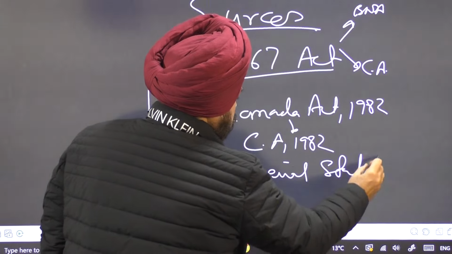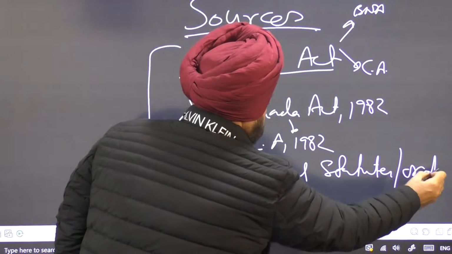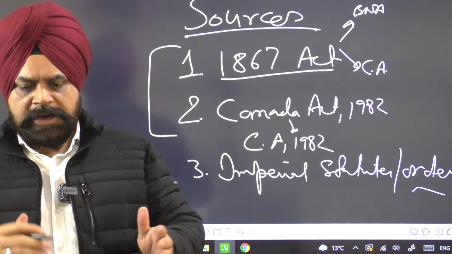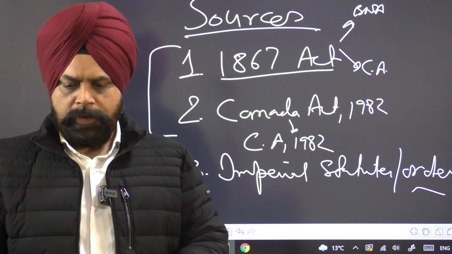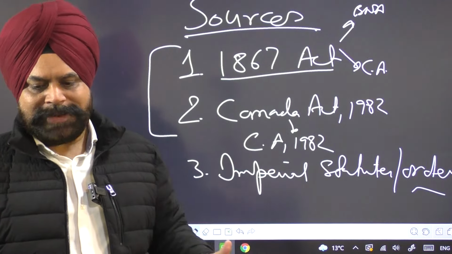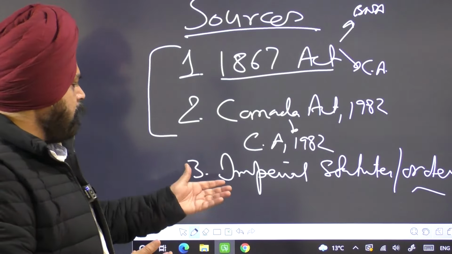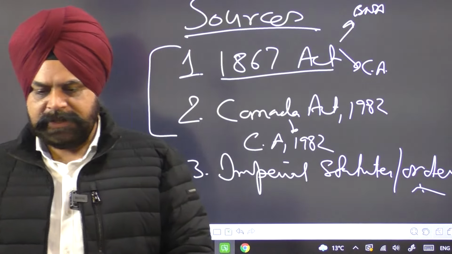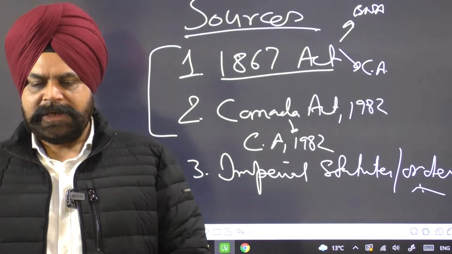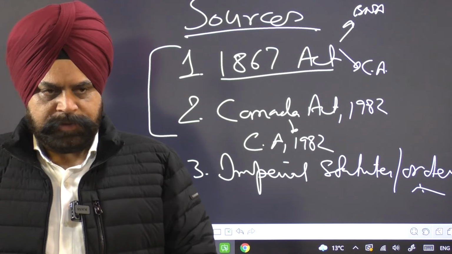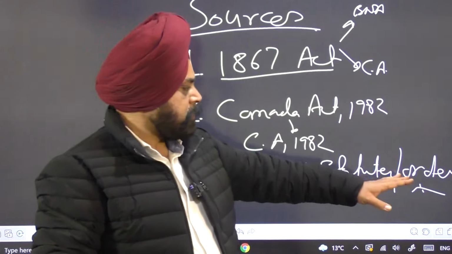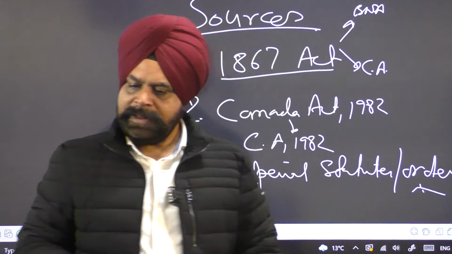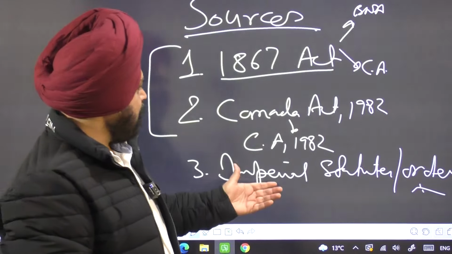statutes. What is the meaning of imperial statutes and orders? Now, we have already discussed the 1867 Act. There were certain requirements for a new law. Then those laws were passed by the UK Parliament. Those were called imperial statutes. And some orders by the executive authority, maybe under the seal of the Queen, have been passed for the smooth running of the administration in Canada. Those are the orders. Thereafter, certain amendments are made to these imperial statutes or these orders. Then those are also part of it. So this is again the source.